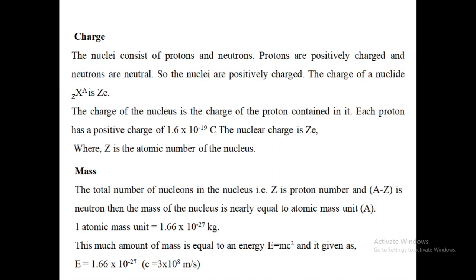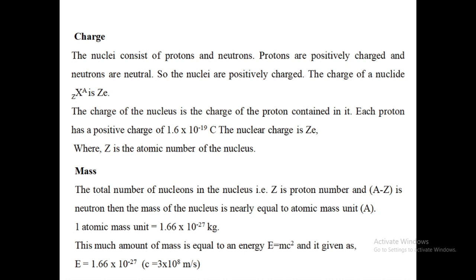Number 1. Charge. The nuclei, as we know, consist of proton and neutron. Protons are positively charged and neutrons are neutral. So nuclei are positively charged; the charge of nuclide XZA is Ze.